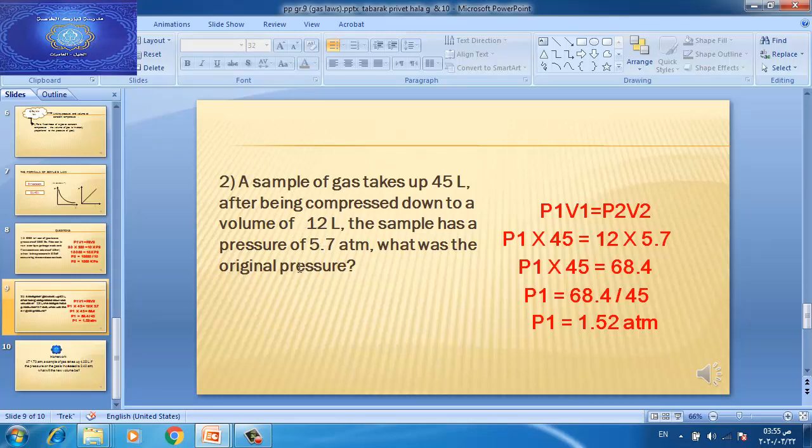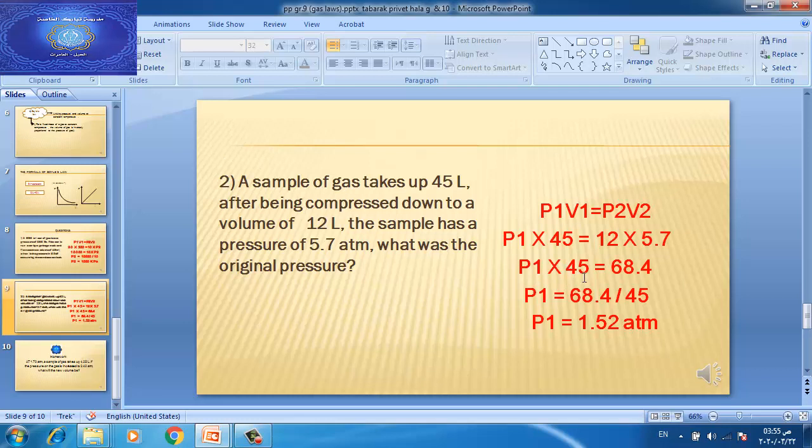He asked about the original pressure, or the pressure before impact. Also, we will use Boyle's law, which states that P1 V1 equals P2 V2. In this case, the original pressure P1 is unknown, so we write P1 times V1, which is 45, equals 12 times 5.7.